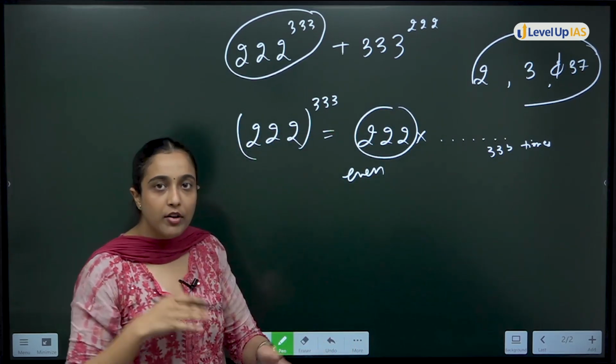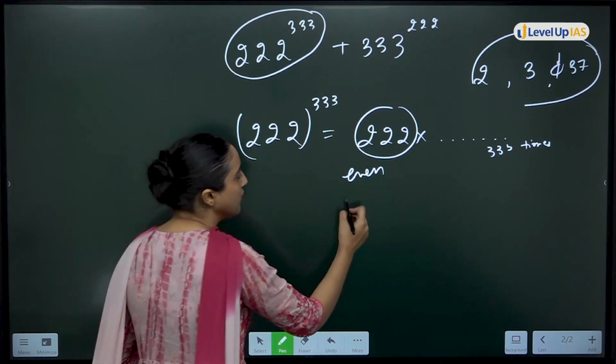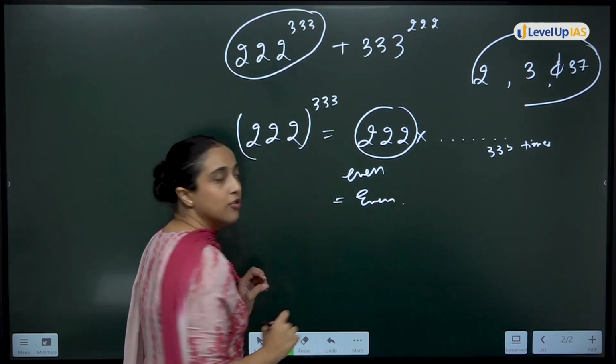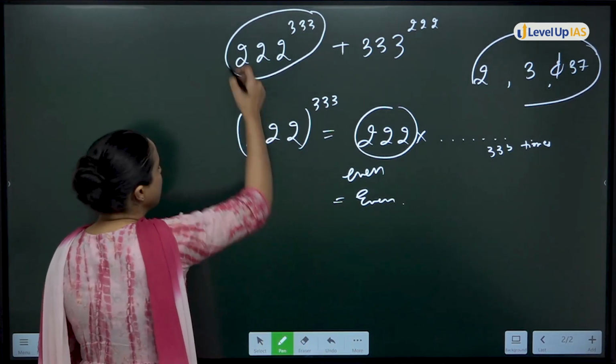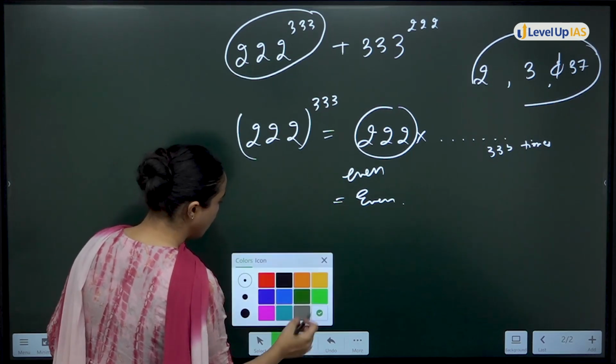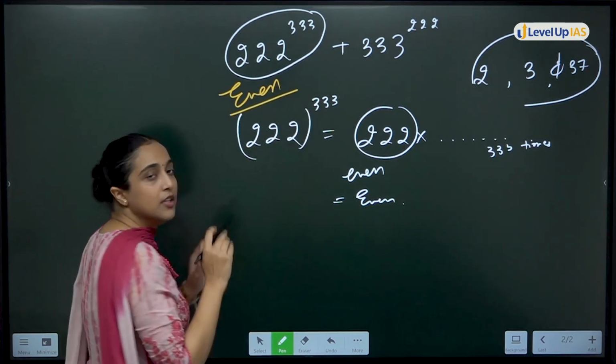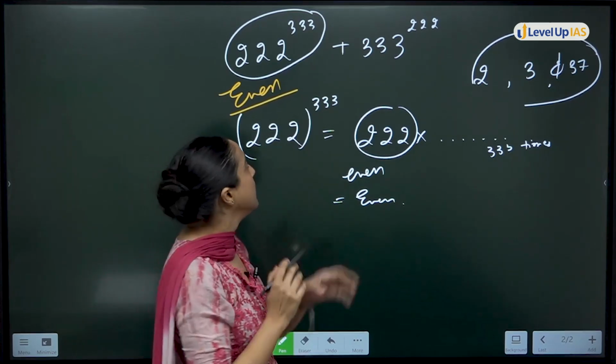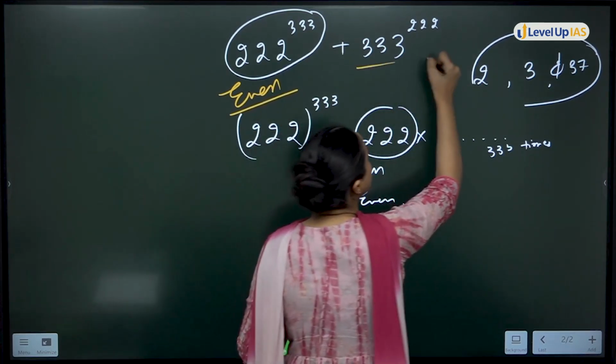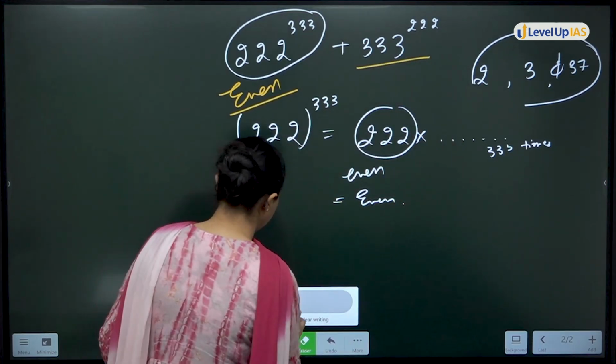Obviously, any power of an even number will also give you an even number. So, can we say that this portion, 222 to the power 333, is an even term? Is this much clear?